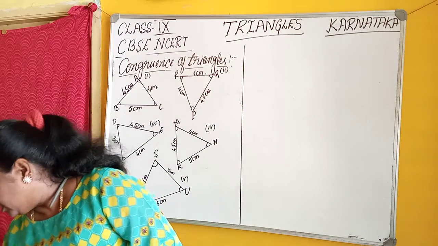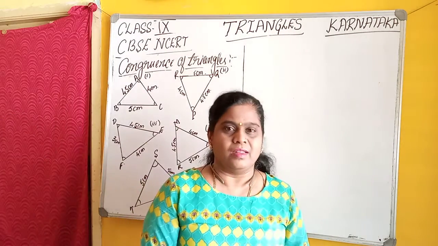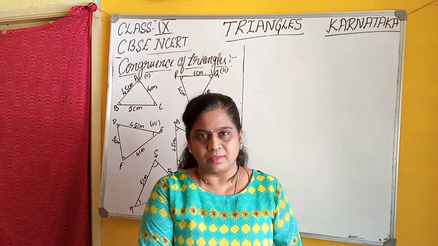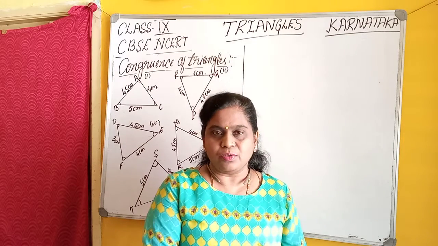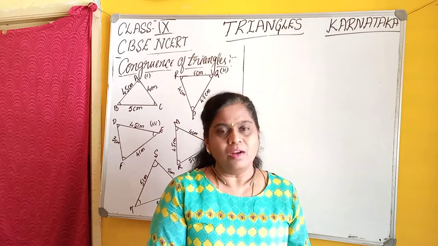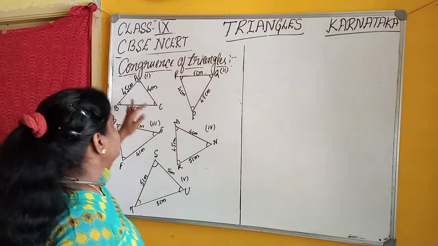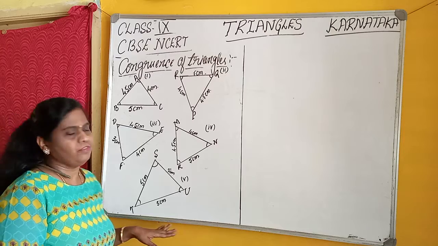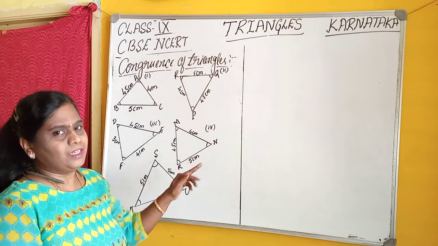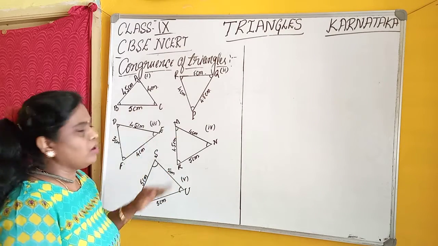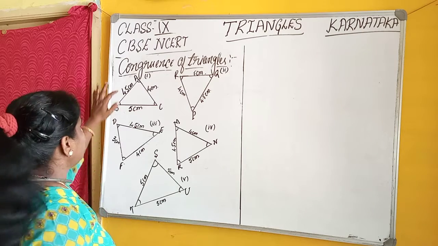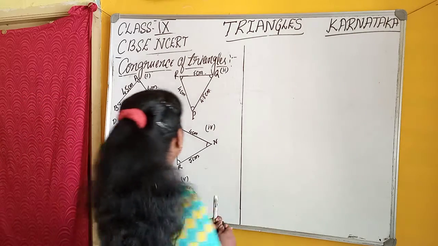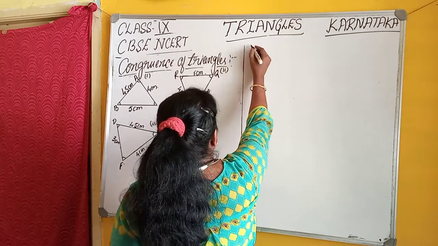This is about congruency. That means when we keep one thing on the other, if they get superimposed, then those are called congruent. Let us discuss some congruency of triangles. Here some examples of different triangles are given. Let us check whether these triangles are congruent or not. I am taking the first triangle and the second triangle.